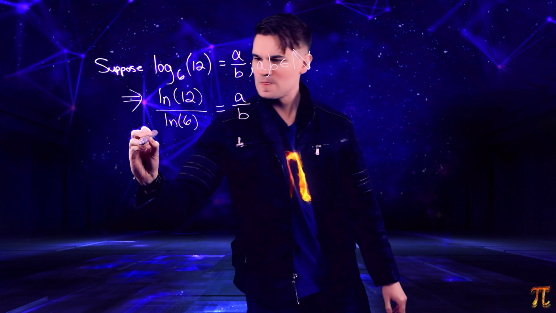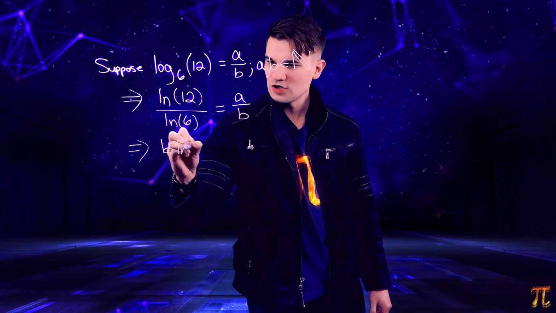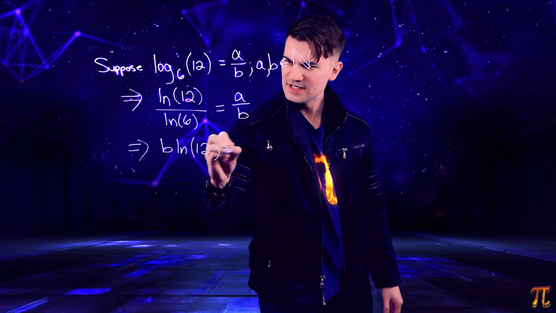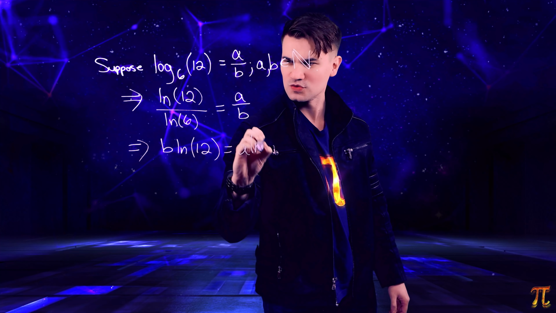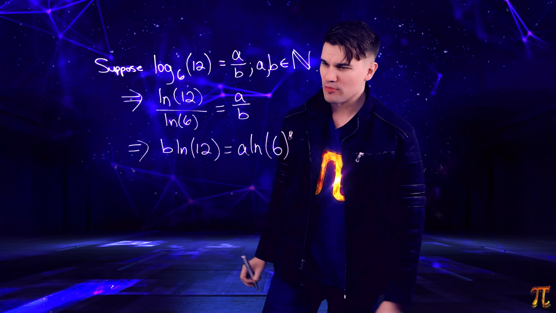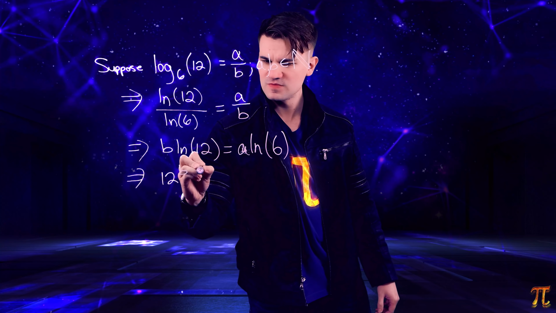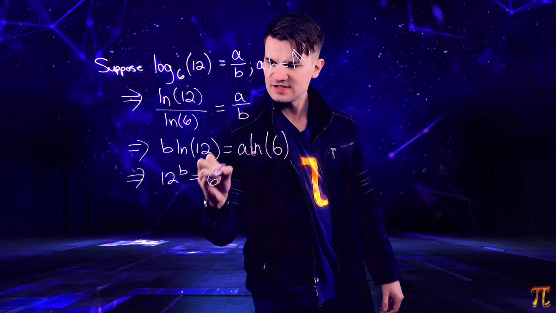Alright, so from here, we can say that b times the natural log of 12 equals a times the natural log of 6. Alright, now we can exponentiate on both sides with a base of e, and we get 12 to the b equals 6 to the a.